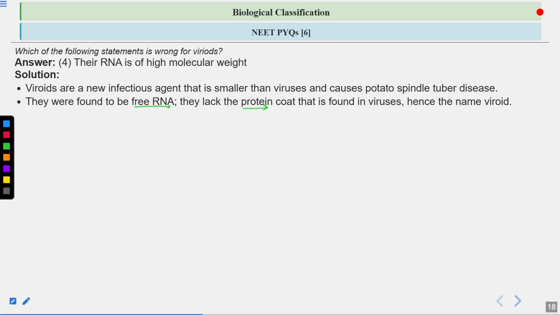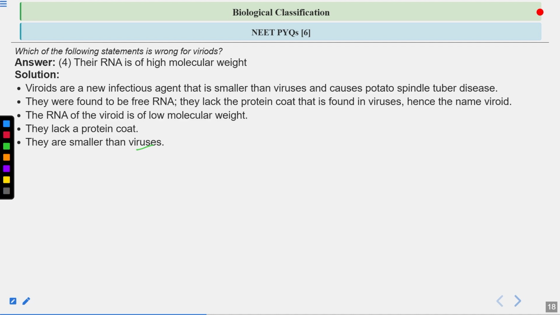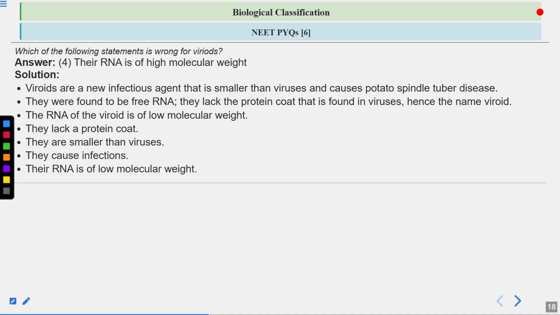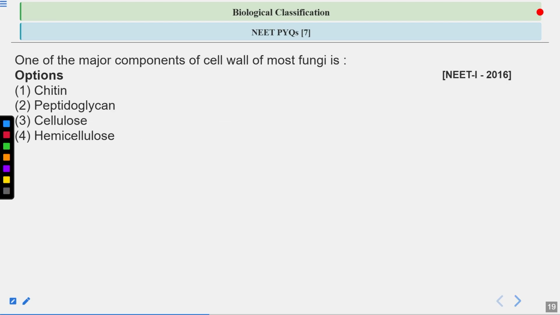They lack the protein code. Protein code is present in viruses. So they are just free RNA. They lack protein code, hence the name viroid. The RNA is of low molecular weight. They lack the protein code. They are smaller than viruses. They cause infections in plants. RNA is low molecular weight.